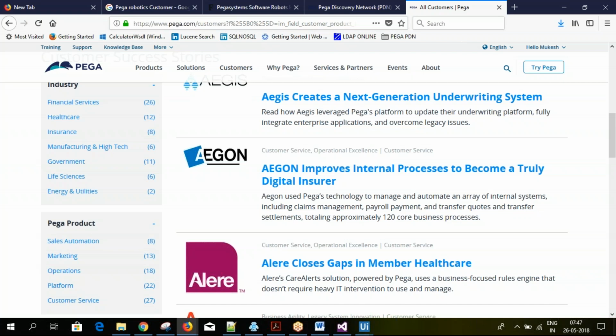You will learn how to integrate with Pega on both RDA and RPA, and the deployment, debugging, and exception handling will also be covered. At the end of the course, you can go for your certification.